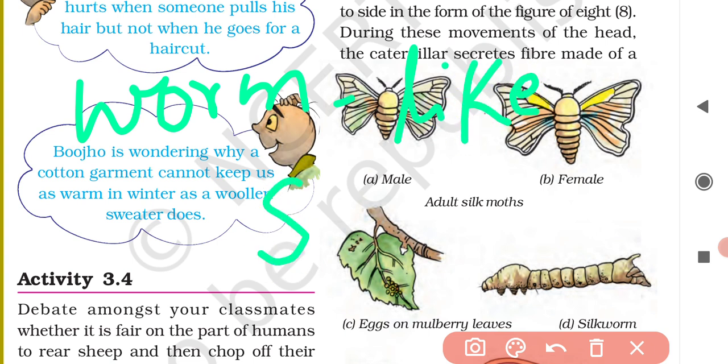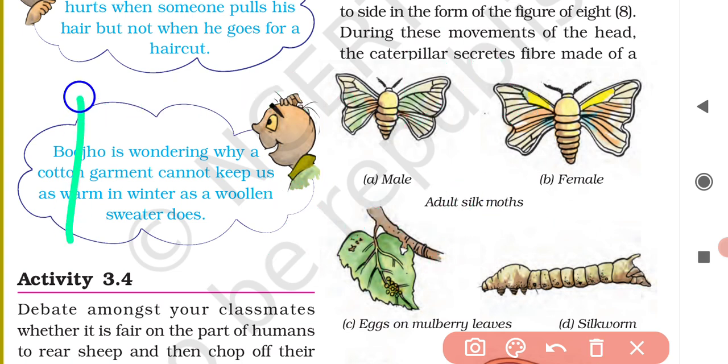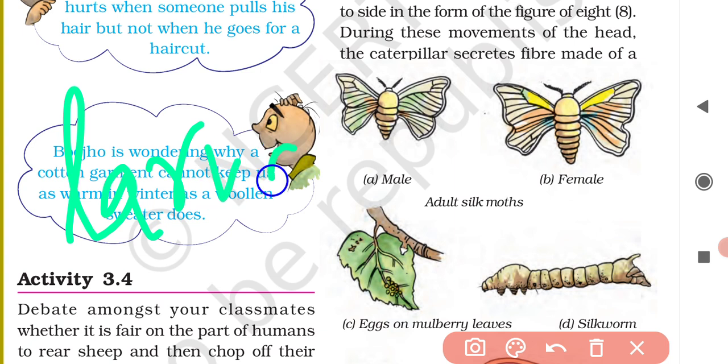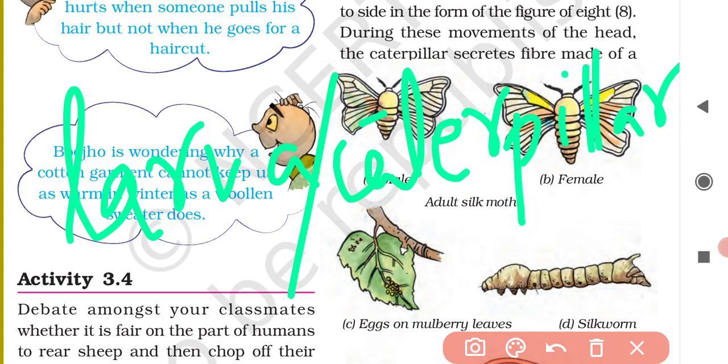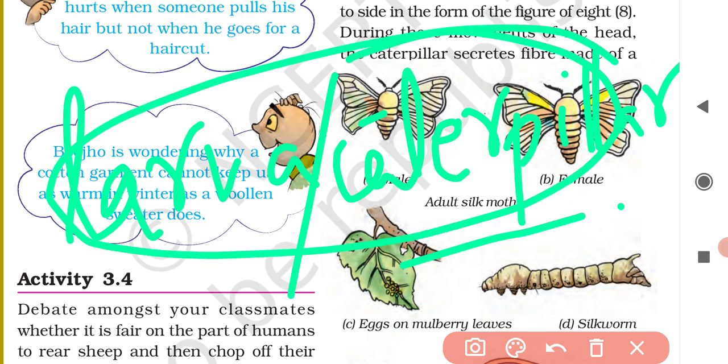Silk moth passes through a worm-like stage called larva or caterpillar, which is also called silkworm.